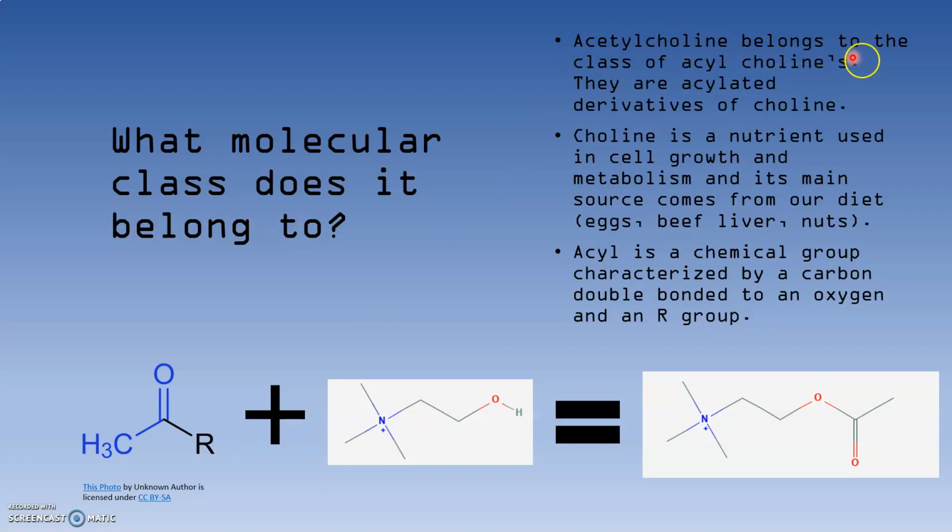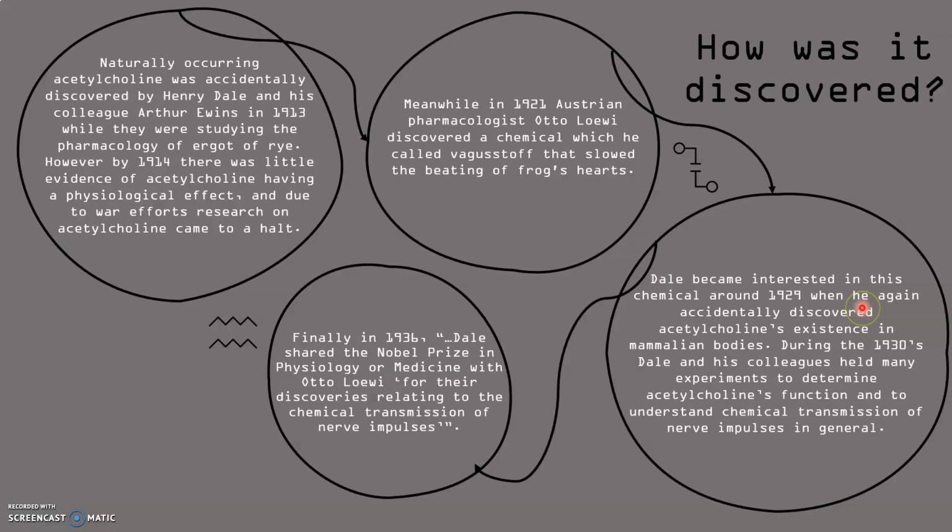What molecular class does it belong to? It belongs to the class of acetylcholates. They are acylated derivatives of choline. So what choline is, it's a nutrient used in cell growth and metabolism, and it comes from our diet like eggs and beef liver and nuts. And acyl is a chemical group characterized by a carbon double bonded to an oxygen and an R group. And so we have a little equation. Acyl plus choline makes acetylcholine.